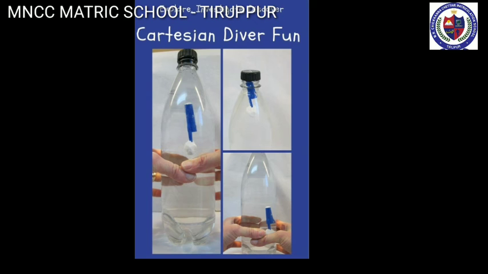Our next topic is Cartesian diver. A Cartesian diver is an experiment that demonstrates the principle of buoyancy. It is a pen cap with clay. The Cartesian diver contains just enough liquid that it barely floats in a bath of the liquid. Its remaining volume is filled with air. When pressing the bath, the additional water enters the diver, thus increasing the average density of the diver, and thus it sinks.